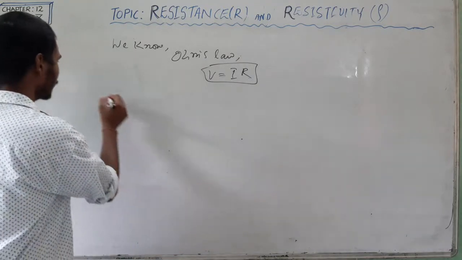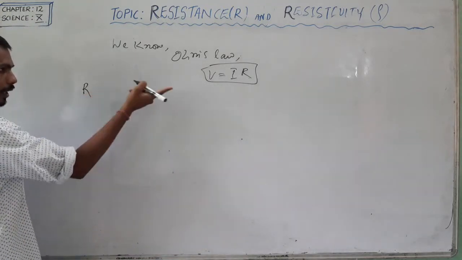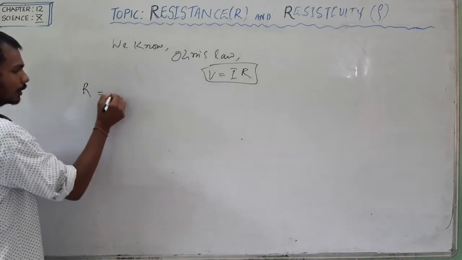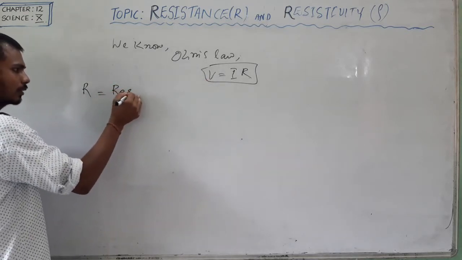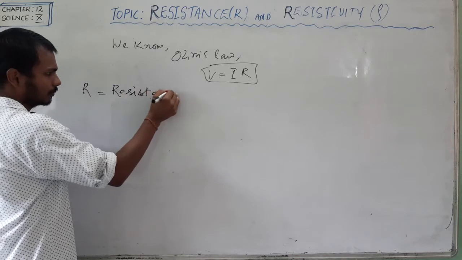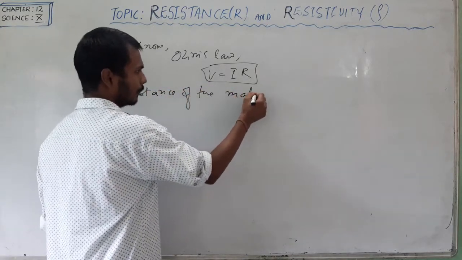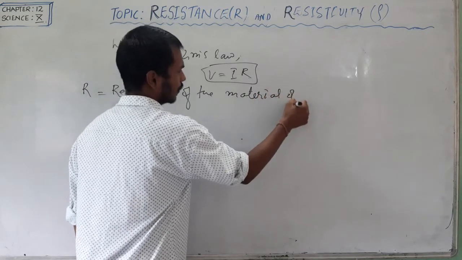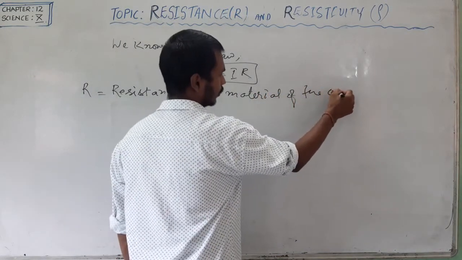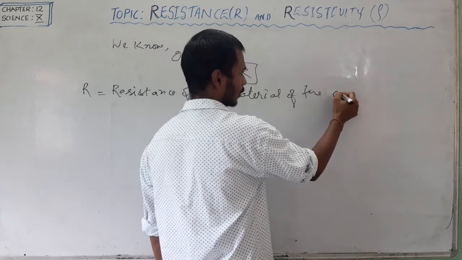Resistance, from this formula R, is the resistance of the material of the conductor or of the wire.